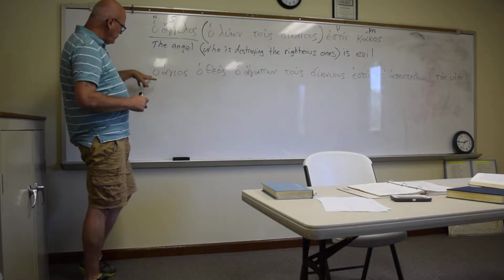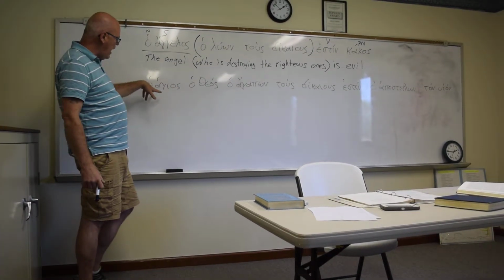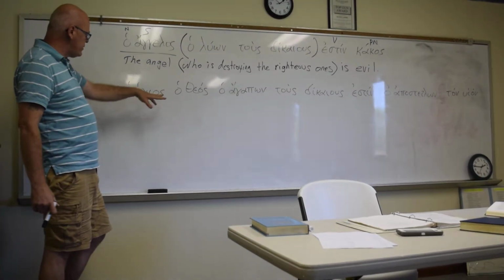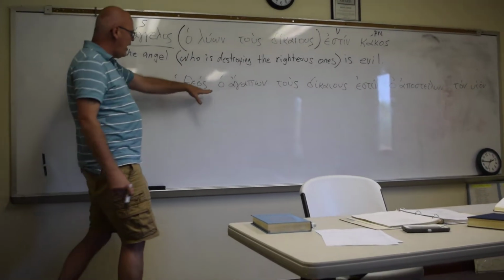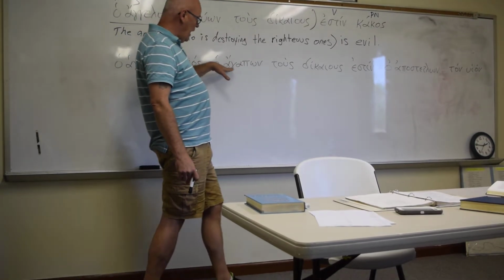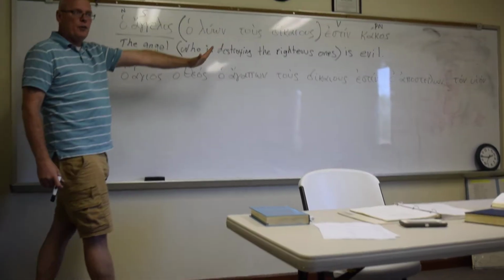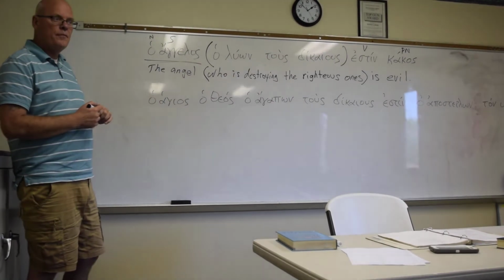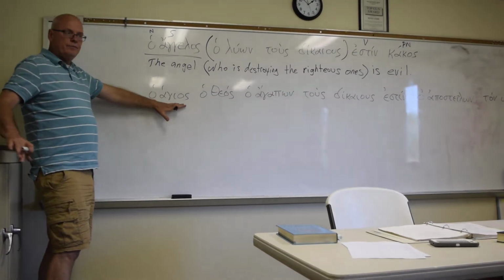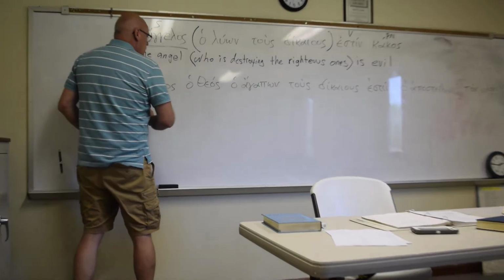So we have hagios, then ho theos, and then ho anthropos. So we've got three nominatives right in a row. Okay, so what's this one? Holy, or the good ones.